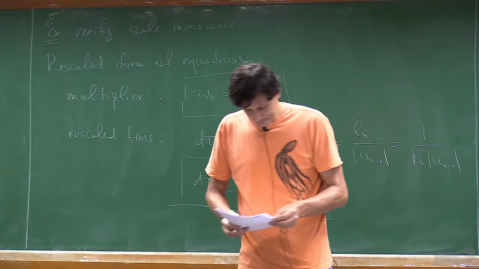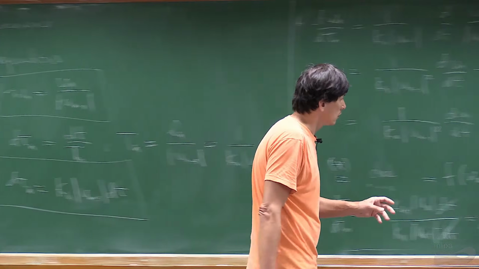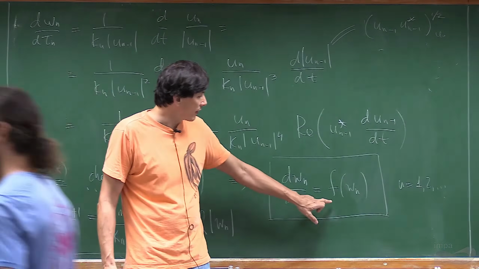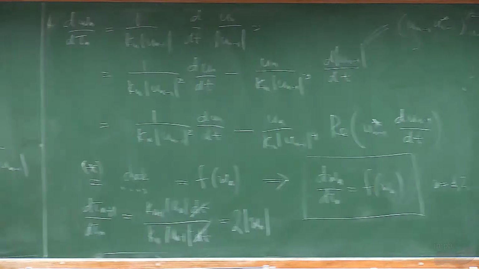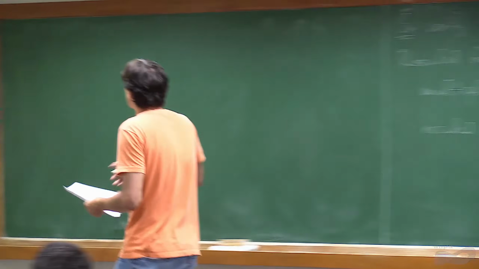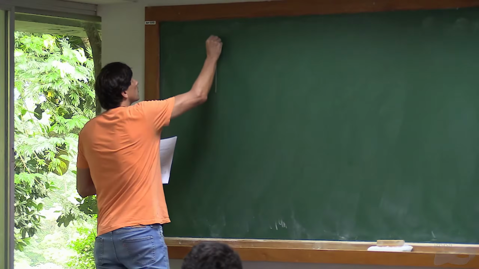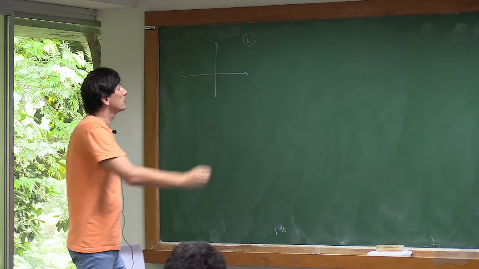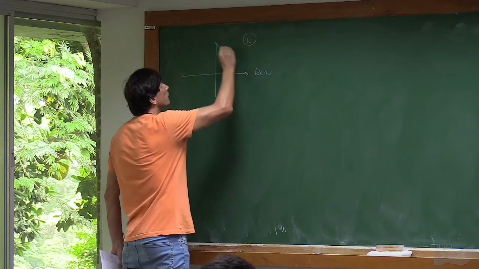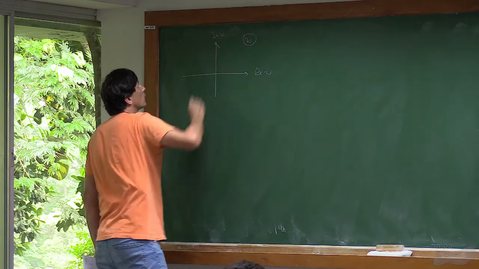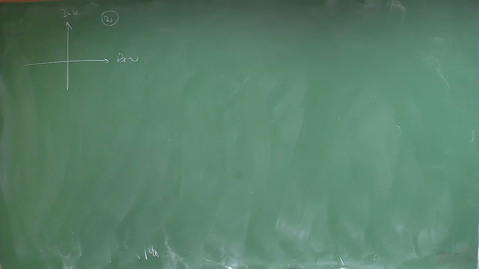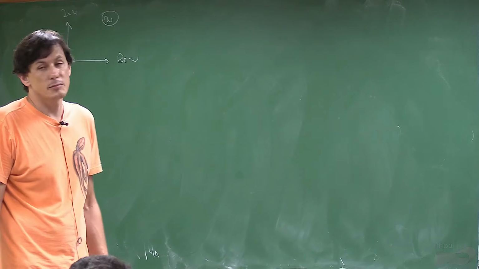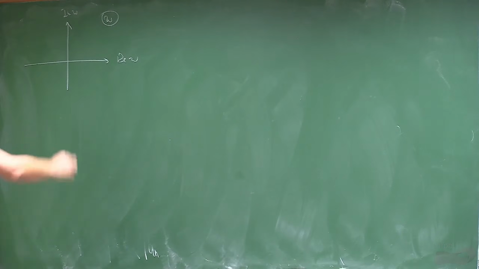Okay, so now, to make it completely solvable, we need to say what is f. And the idea is simple because the equation is on a plane, a complex plane. So this is the real part of w, the imaginary part of w. And so what we will do for f is we will consider the equation with a limit cycle, with a stable limit cycle.